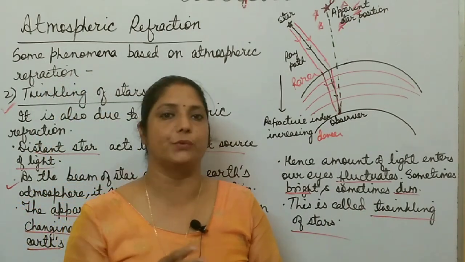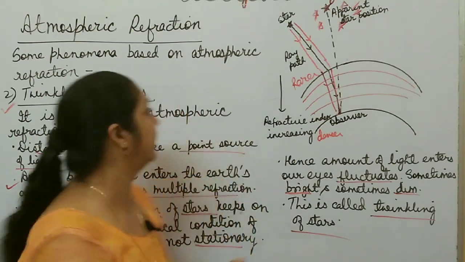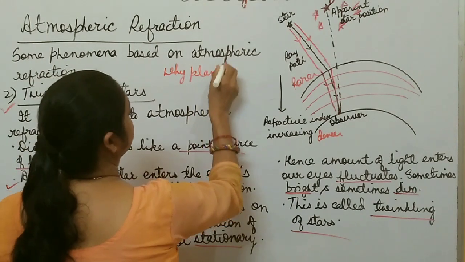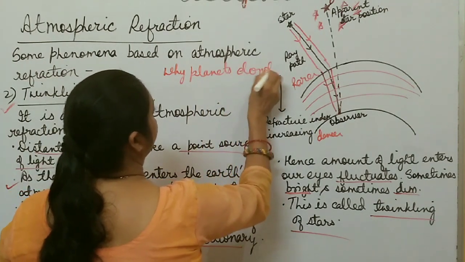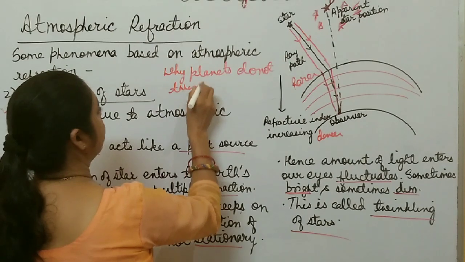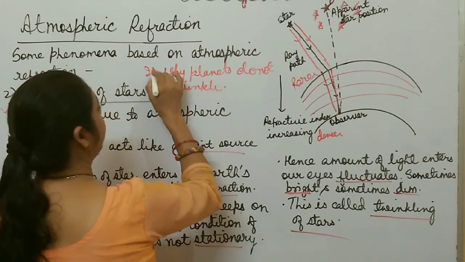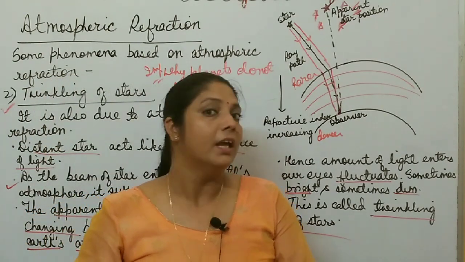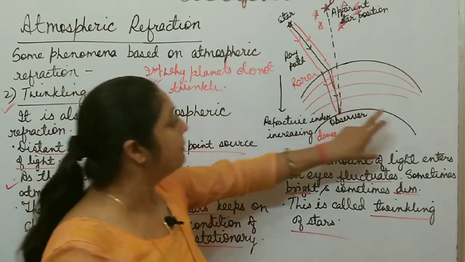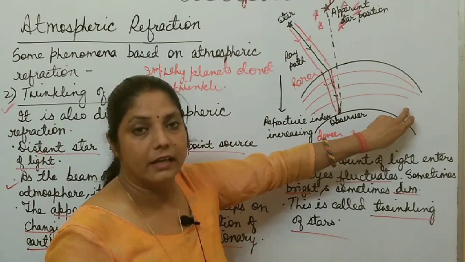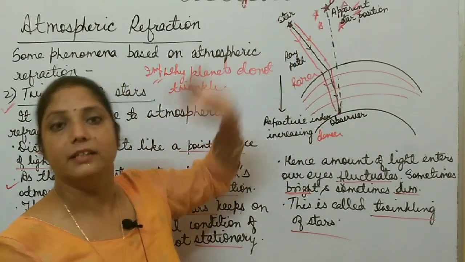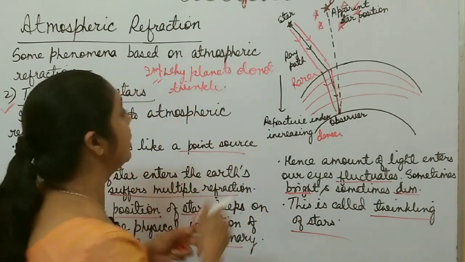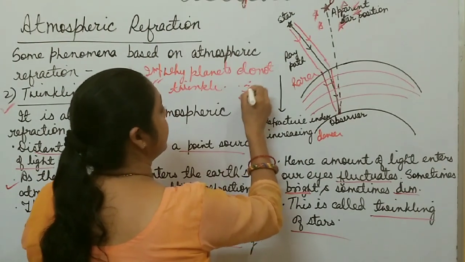But only stars twinkle. Planets do not twinkle. Why do planets not twinkle? The reason is simple, and it is also important. It may be asked as a 1 or 2 marks question. Why do planets not twinkle, only stars twinkle? Actually, a planet is much closer to the Earth's surface, and it is much bigger in size than a star. You can say that a planet can be considered as a collection of a large number of point-sized objects.